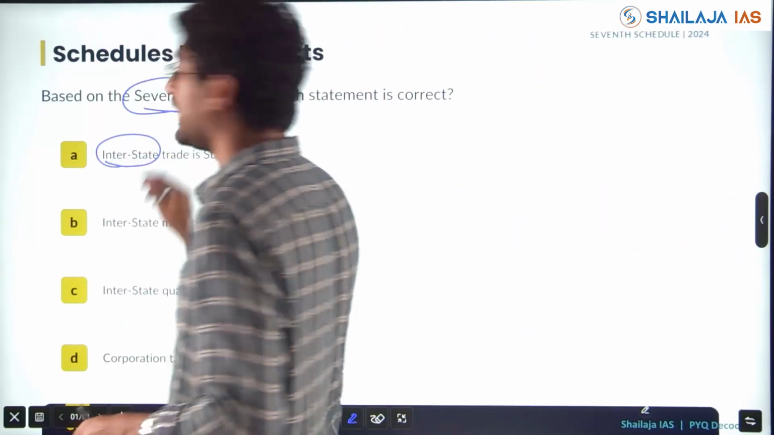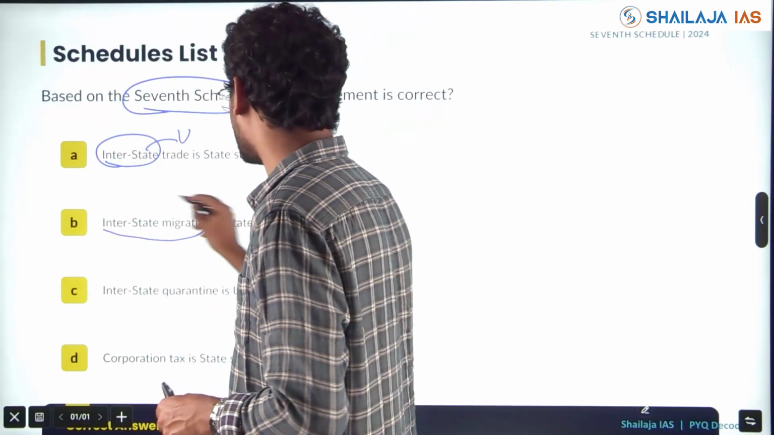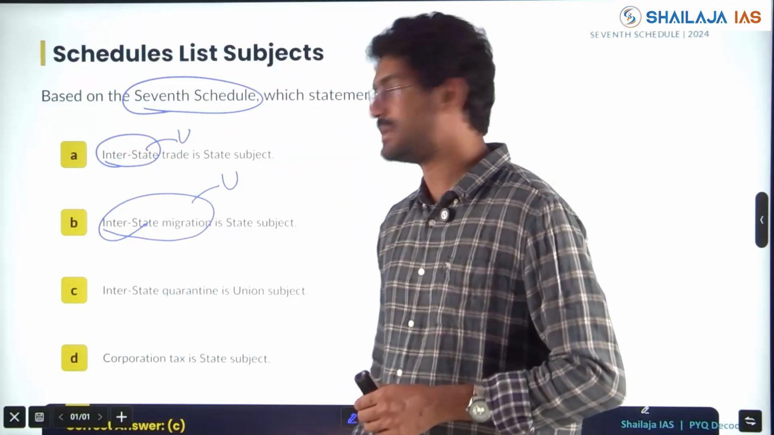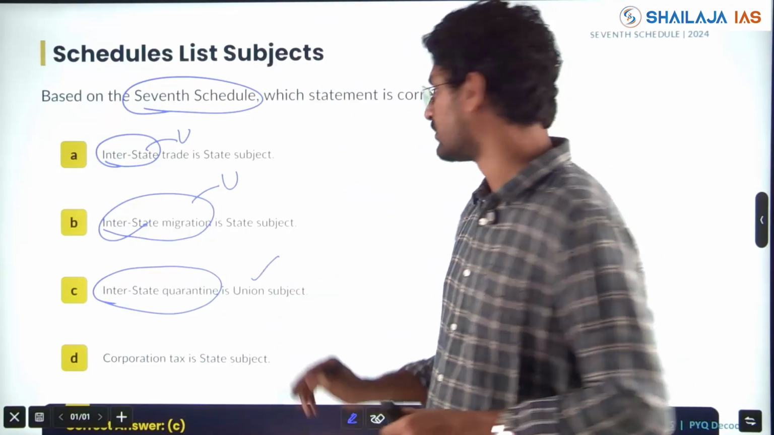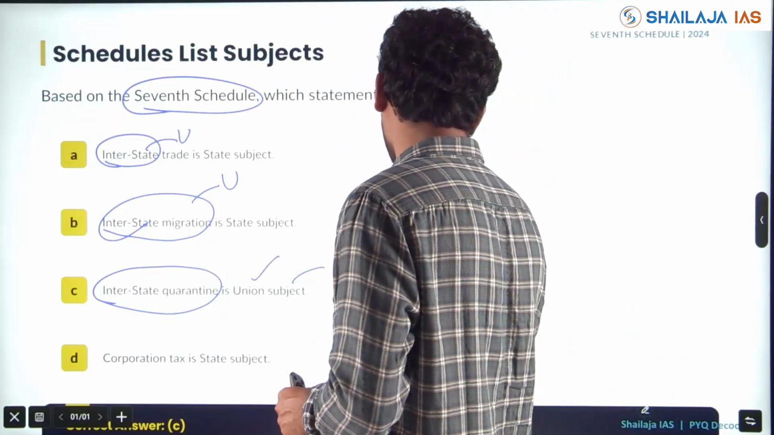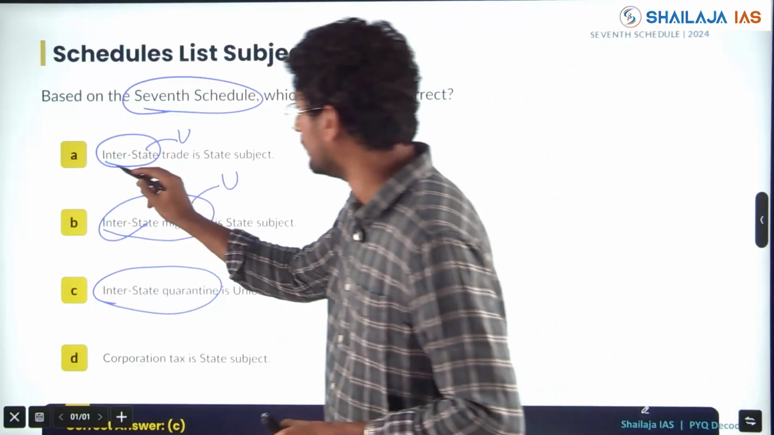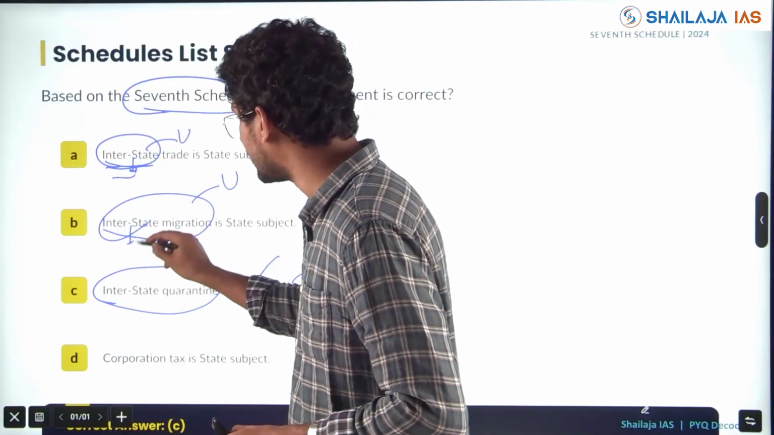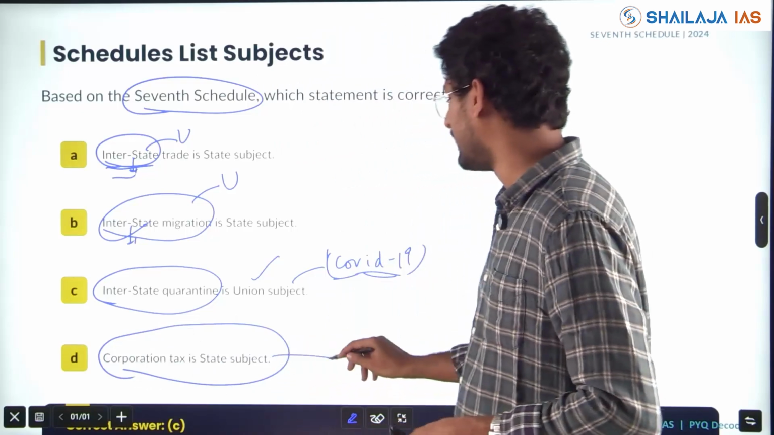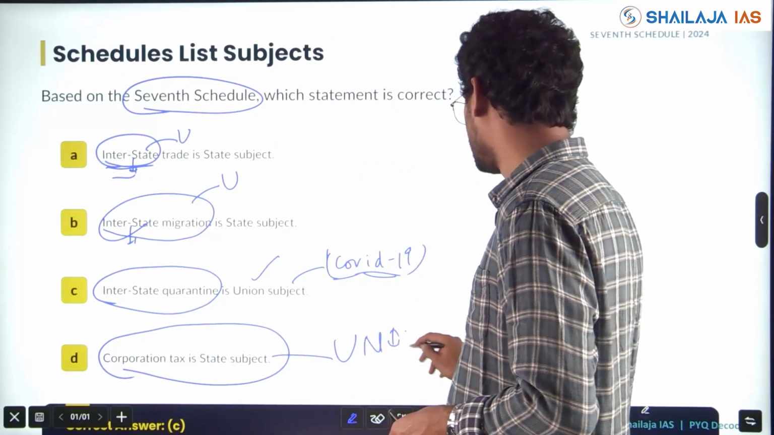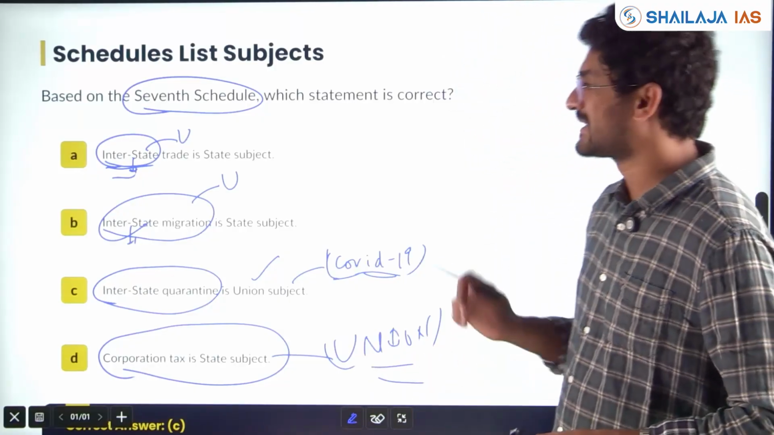Interstate trade. Trade is a state subject. Interstate trade is a union subject. Interstate migration is also a union subject. Interstate quarantine is a union subject. Correct. You saw during COVID-19. Interstate, not intrastate. Logically, how do you reduce coordination between states? Corporation tax, obviously, Nirmala madam reduced the corporate tax. So this also is a union subject. So which of the following is correct here?